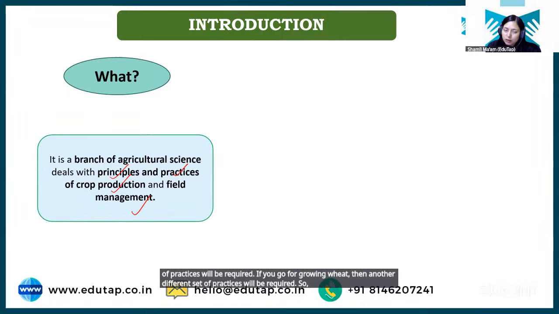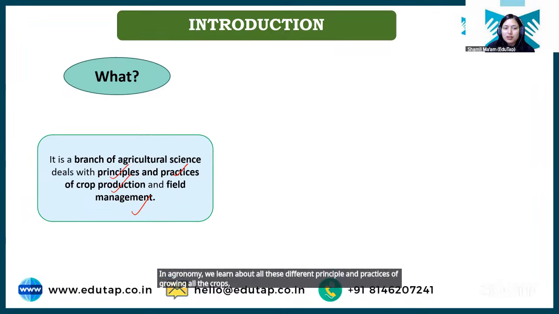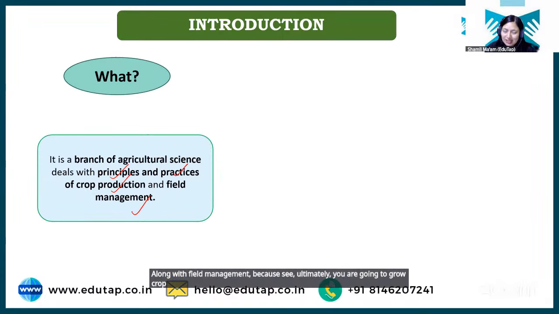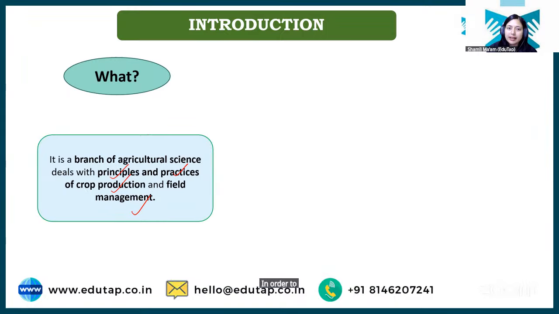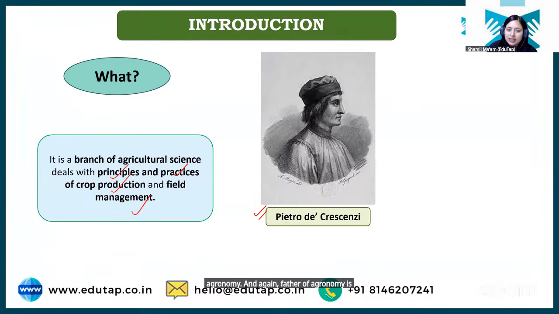So in agronomy, we learn about all these different principles and practices of growing all the crops along with field management, because ultimately you are going to grow crops on a field. So the field needs to be managed effectively in order to get a good yield, right? So all this is studied under agronomy. And again, the father of agronomy is Pietro di Crescenzi. Okay, a very important person, and it can be asked in your examination. Clear? I hope this definition is clear.